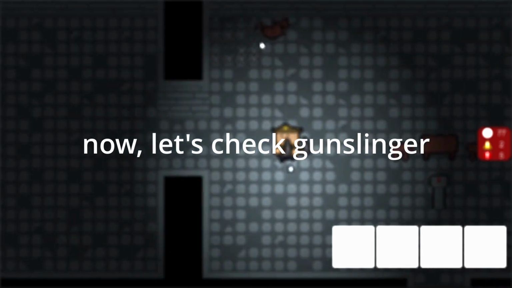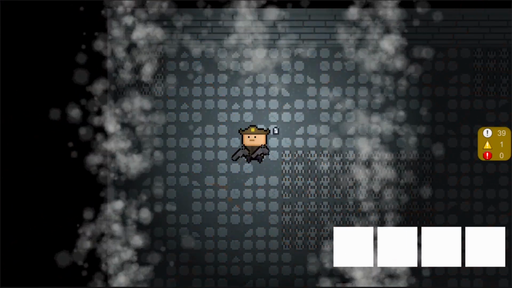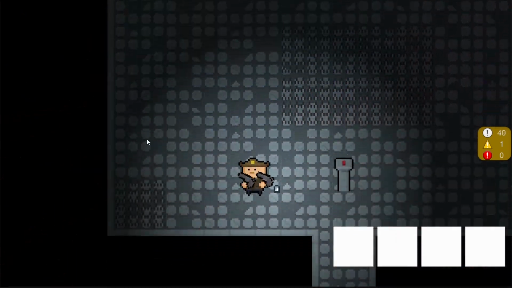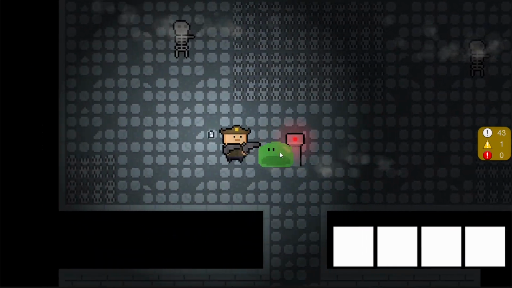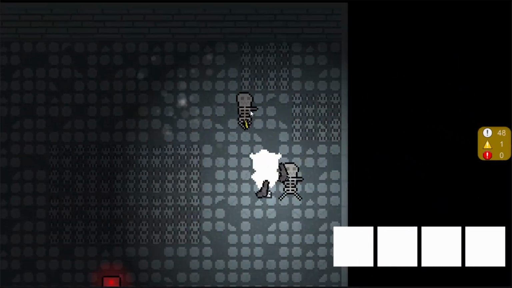Now, let's check Gunslinger. Gunslinger now has a tertiary ability. When you use this ability, you throw nades around that cause explosions. And lastly, we have Gunslinger's ultimate ability. When you enable this ability, your bullets start exploding on each hit. This can be used to make chain reactions in future updates.